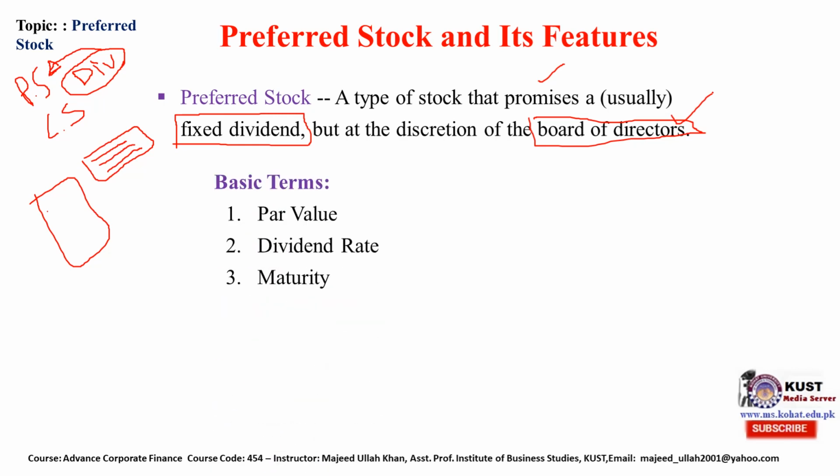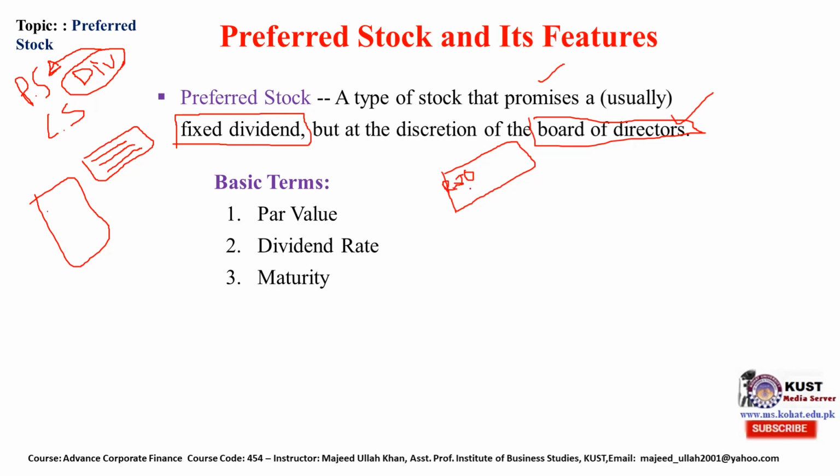Basic terms. What is par value? This par value is basically the value that is mentioned on the face of the certificate. Let's suppose it is preferred dividend of 70 rupees, then this is par value.